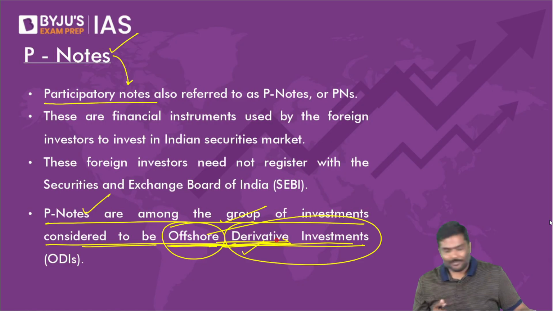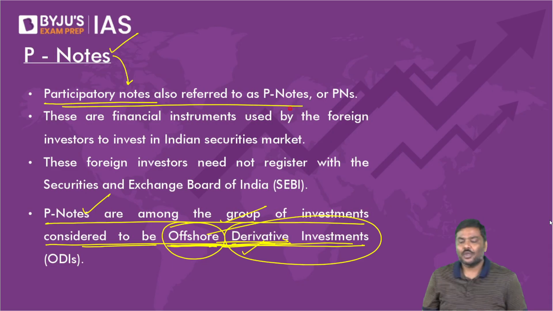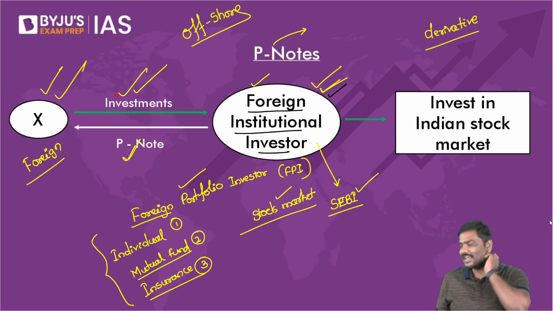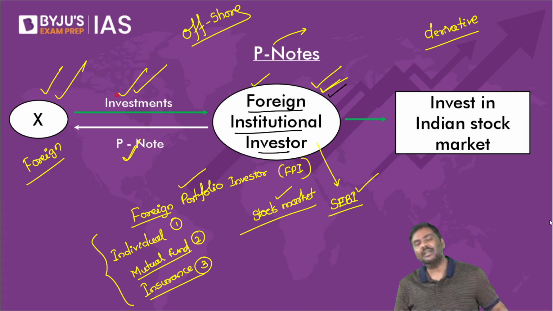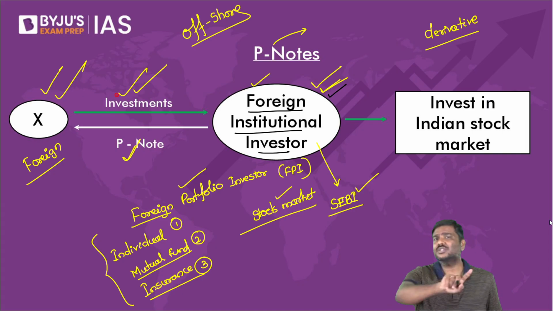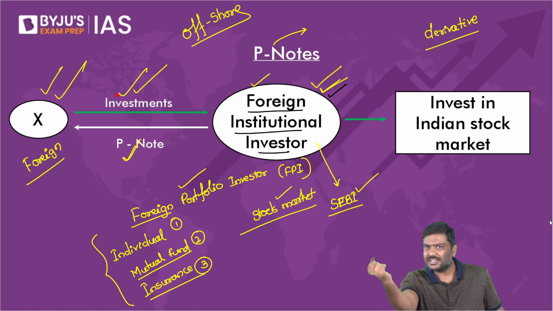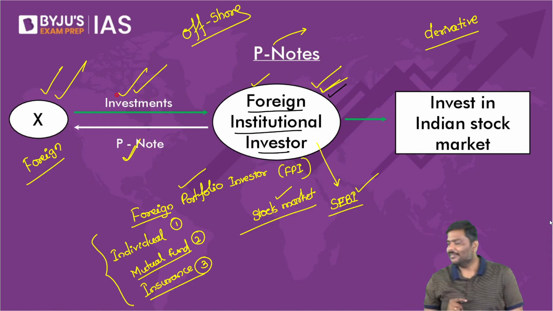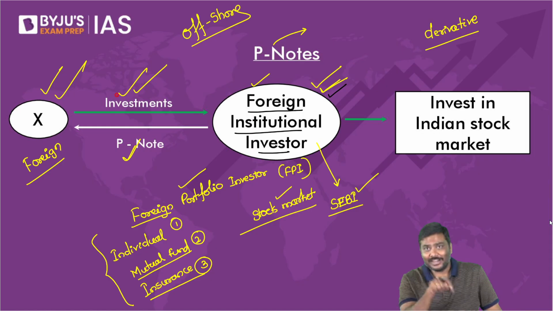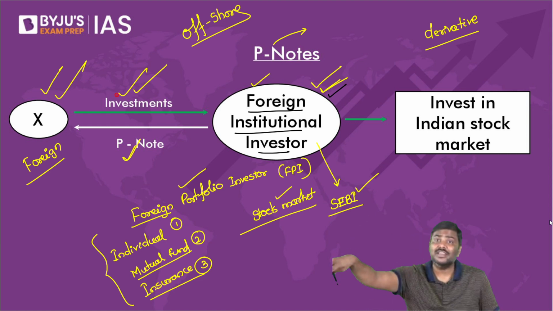Okay. Done. So participatory notes are also referred to as P notes. And more important, in this example, can I say that by purchasing a P note, there is no requirement for you to get registered with SEBI to invest in the Indian market?